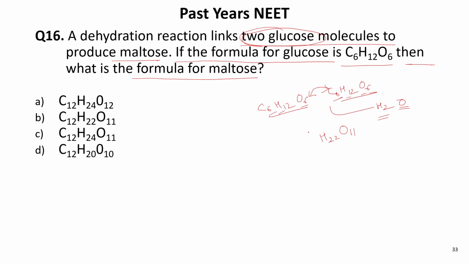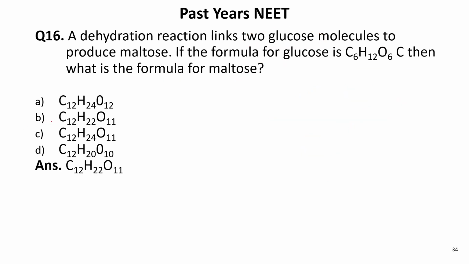C6, C6, that is C12. So C12H22O11 is the formula of maltose. So the correct one is C12H22O11, the formula of maltose.